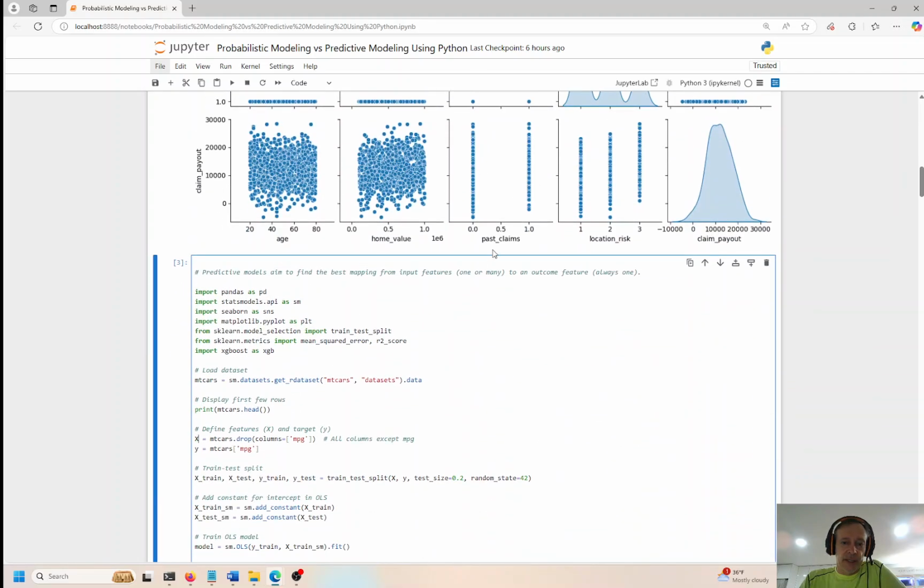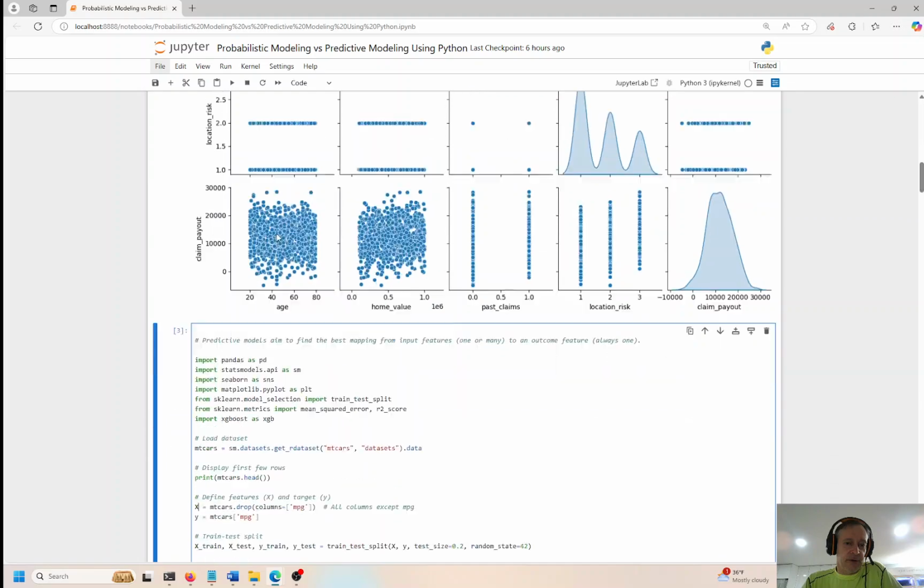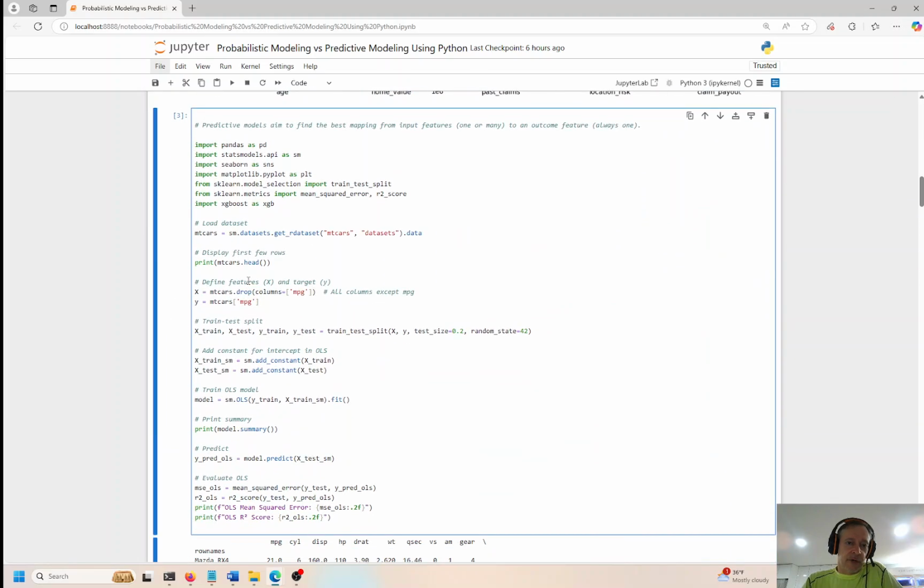Over here, we have home value and then age, and the distribution is all over the place. So we have a scatter plot and a couple of distribution plots, right? We see that in the first illustration over here. So those are probabilistic modelings where we look at a certain probability of outcomes. With a predictive model, we're trying to predict a certain outcome or a certain target based on independent variables.